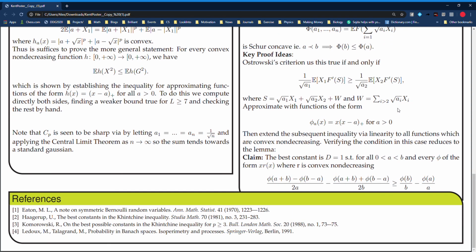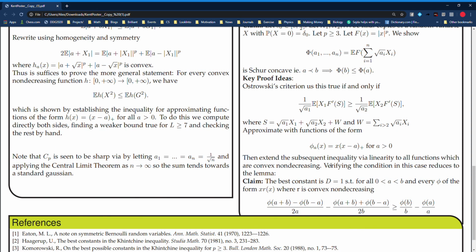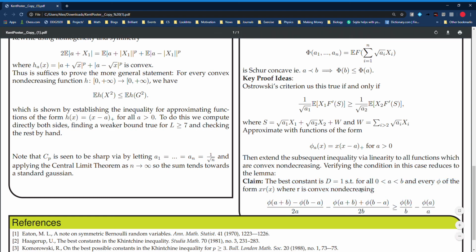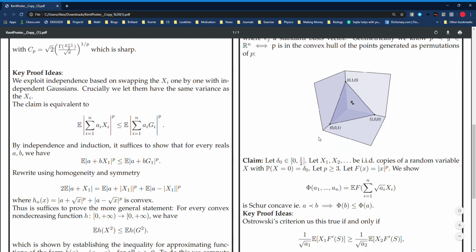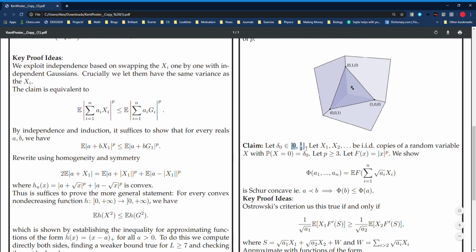Okay, and then the way we check the inequality for functions of this form is straightforward but technical, and really it reduces to verifying this condition here that when we have an inequality of this form, the best constant we can achieve is d equals 1, which somehow in some way relates to the condition here that the mass at 0 can be no larger than 1/2.